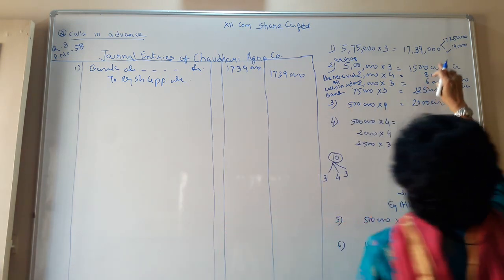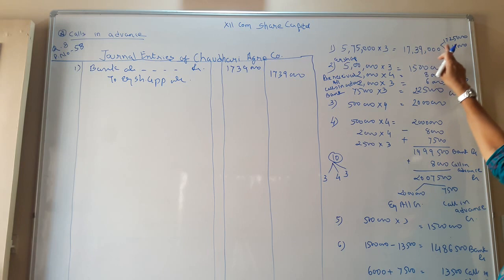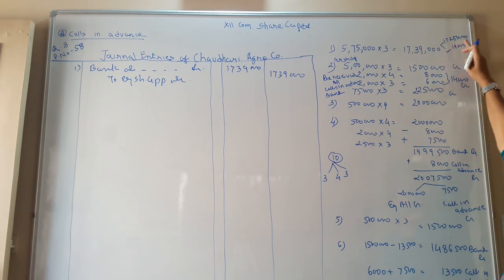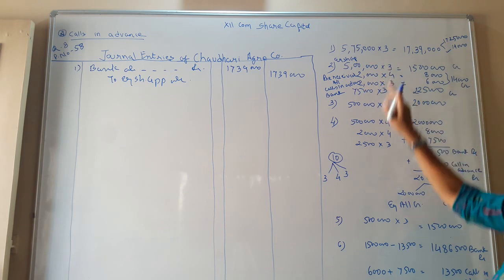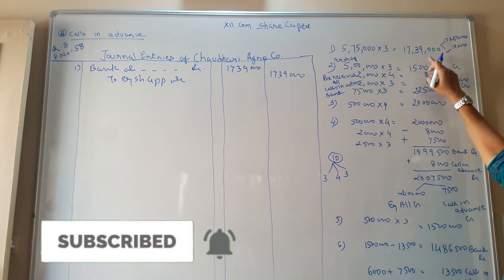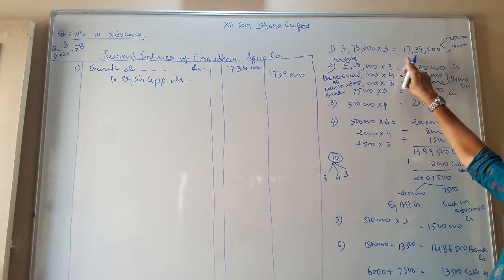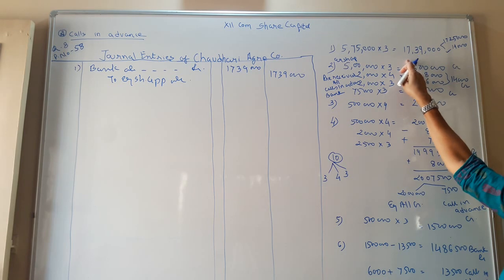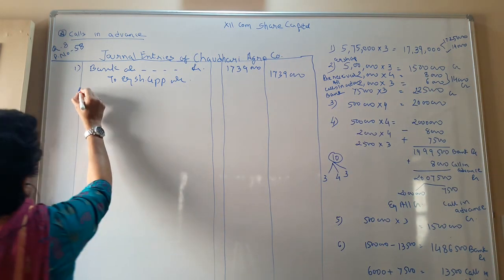Once again, you see 5,75,000 into 3, you will get 17,25,000, and then for 2,000 shares you are getting 7 rupees more, so 2,000 into 7 you will get 14,000. So altogether the figure you are getting is 17,39,000. Clear? So the narration is to be written.